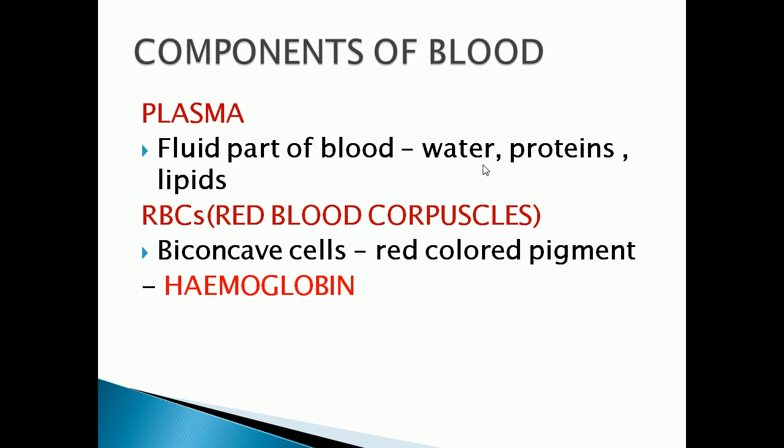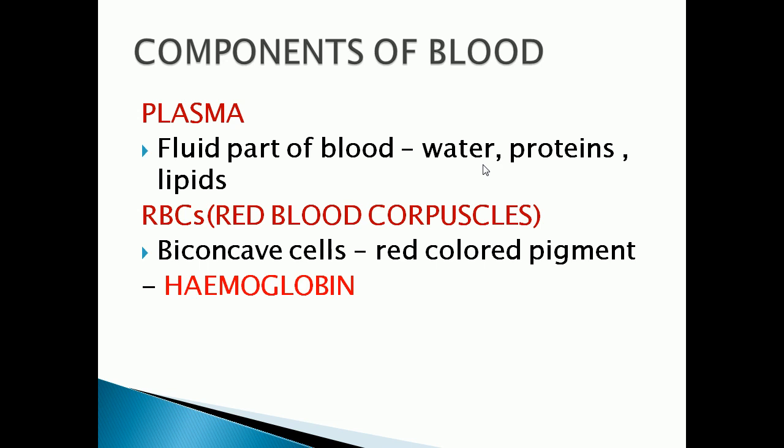So what is the red colored pigment present in the red blood cell? Hemoglobin, which gives blood its red color. You know the color of blood is red. So who is giving the red color to the blood? That is hemoglobin, the red pigment present in the RBC.